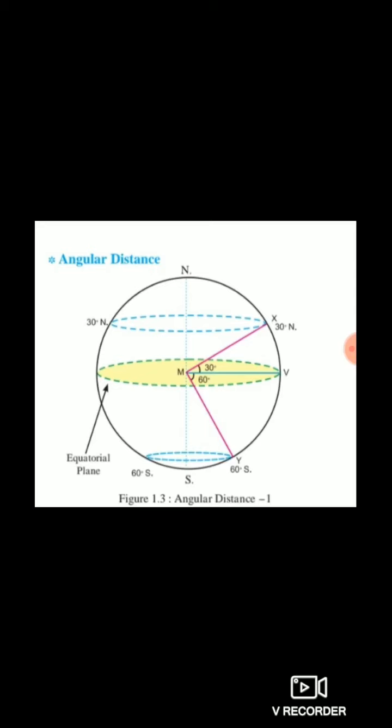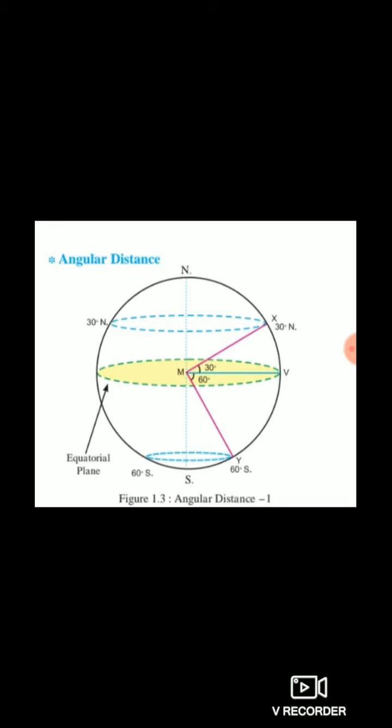As the center, you can see the center M. As a center, it makes an angle with the plane of the equator. The measure of this angle determines the location. With the help of this, we can determine the exact, precise location of the place.